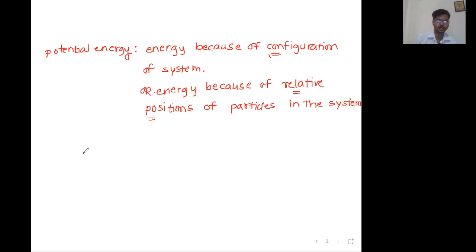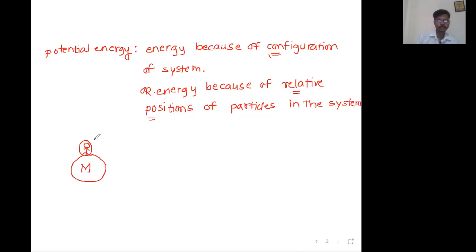Now what is the meaning of relative positions? Let us understand. Let's say this is our earth. It has mass equal to capital M. It's a very huge sphere, right? And let's say this is you, standing on the surface of the earth.